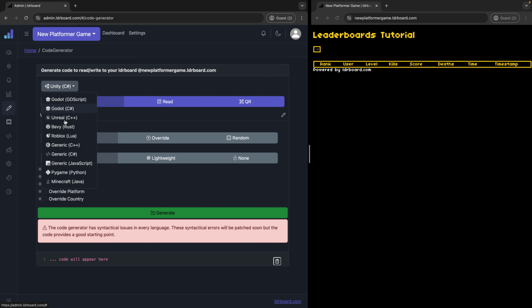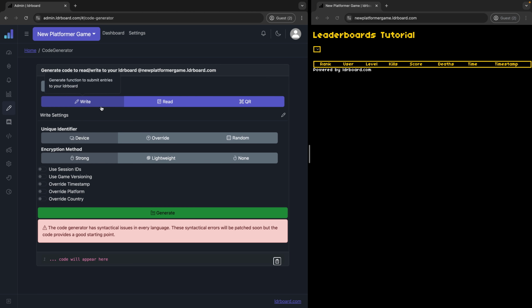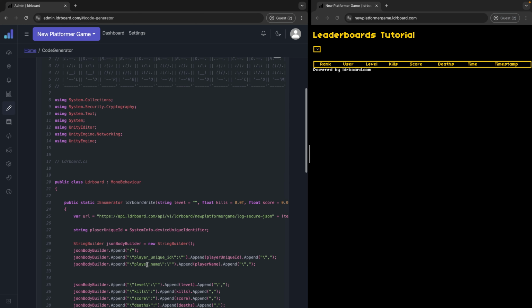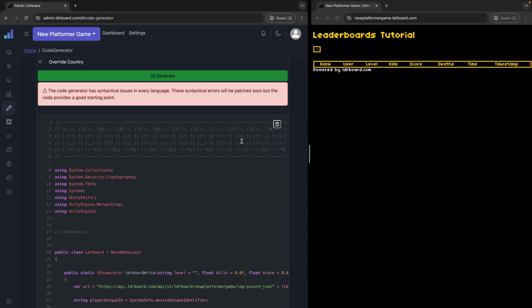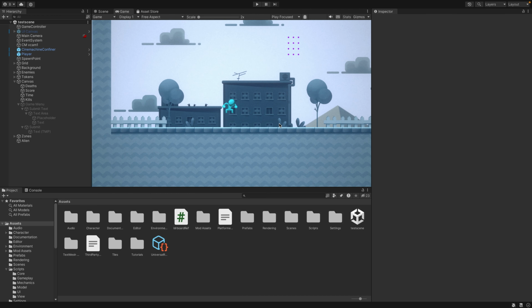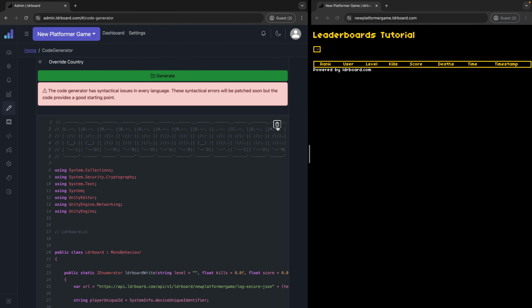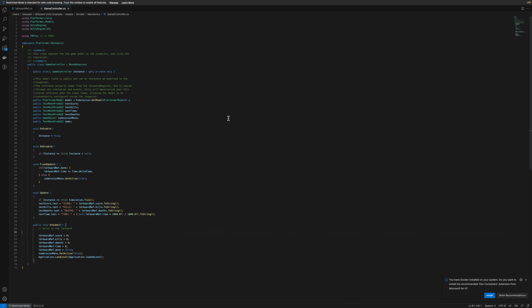We support a lot of languages, and I'm going to enable writing, use a device unique identifier, and use encryption, and click generate. Ignore this warning message. Okay, and it generates all the code we need to get started for using the leaderboard. So I'm just going to go ahead and copy this code by clicking this copy button